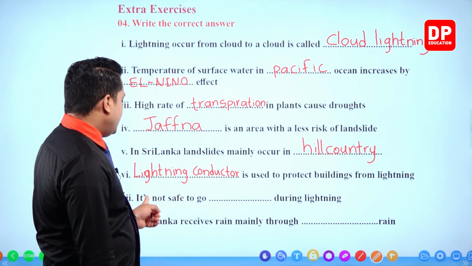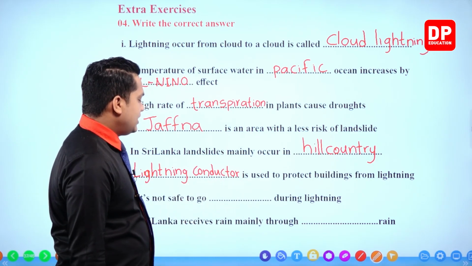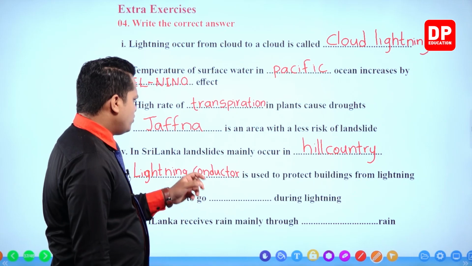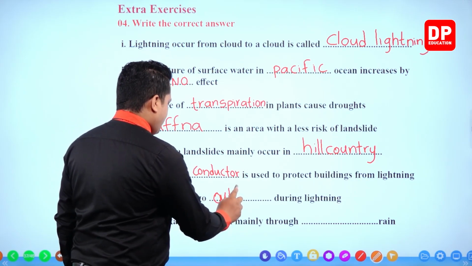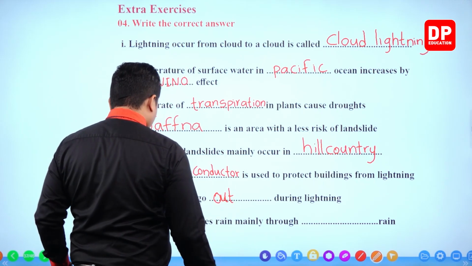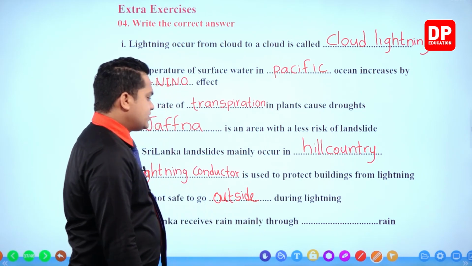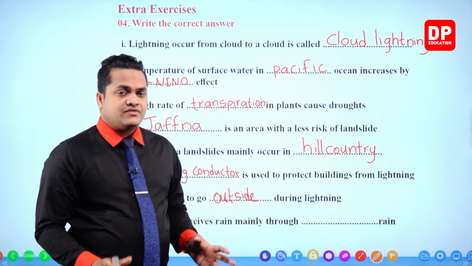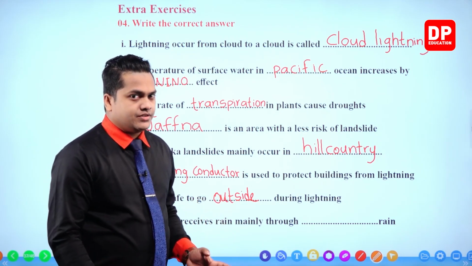Next one. It's not safe to go blank during lightning. It's not safe to go outside, right? Yes, outside. Very simple. It's not very safe to go outside during lightning. So, always we have to be inside the house during a lightning condition.